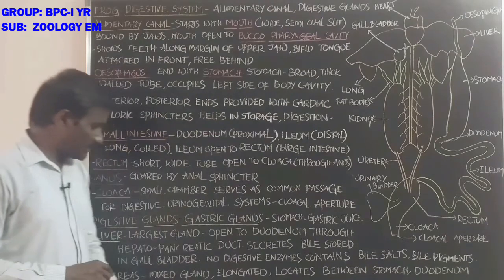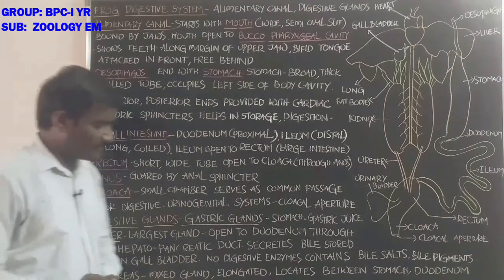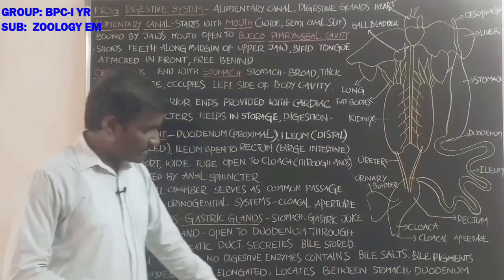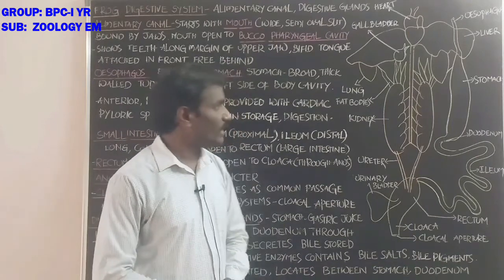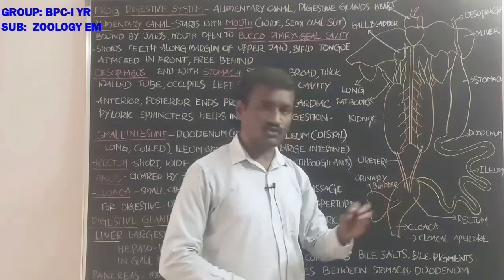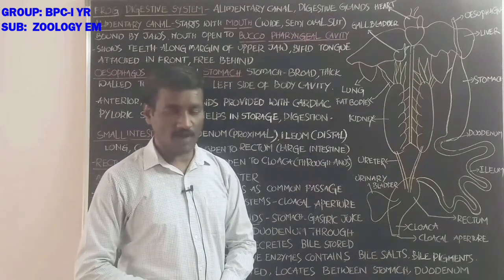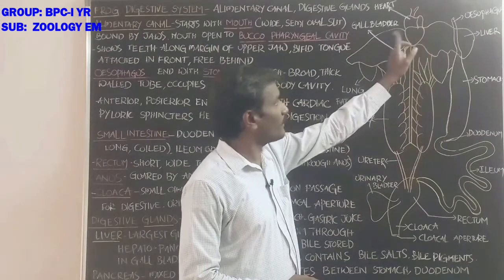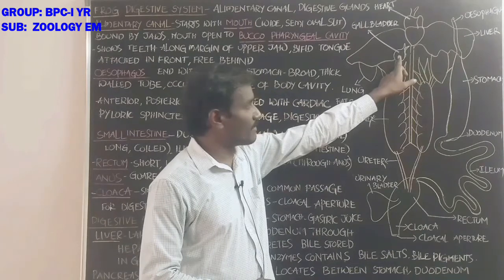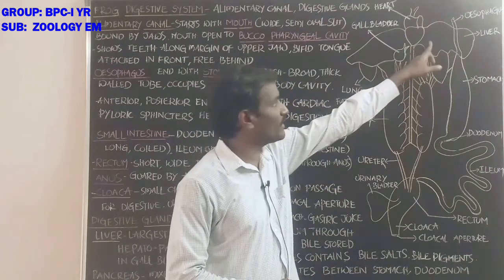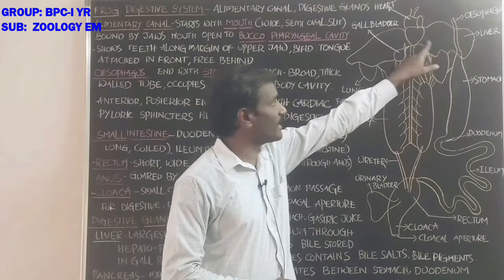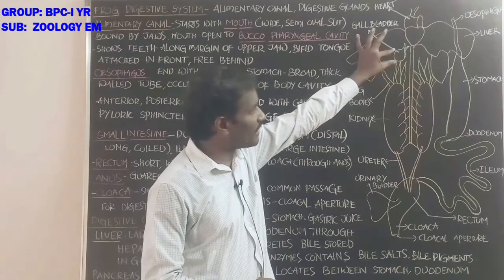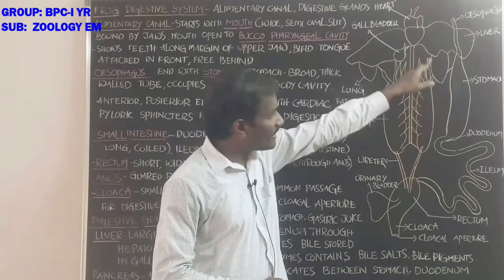Okay. Next, another: intestinal glands. Intestinal glands present in the wall of the small intestine secrete intestinal juice. It is also called succus entericus. Student, this is the diagrammatic part that shows the different organs in the body of the frog. These are visceral organs present in the body cavity. It is the heart, it is the liver, it is the gallbladder. Some amount of the time, bile juice secreted by the liver enters into the gallbladder and is stored in it. By the contraction of the gallbladder, bile juice enters into the hepatic duct.